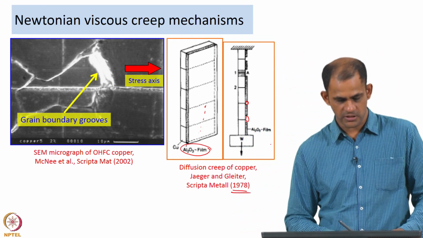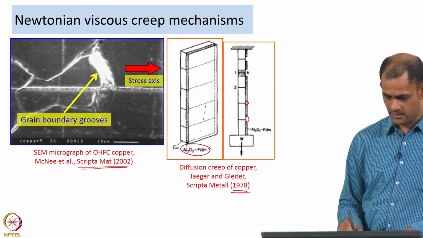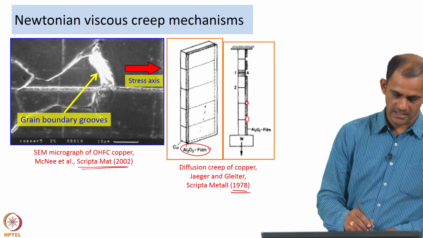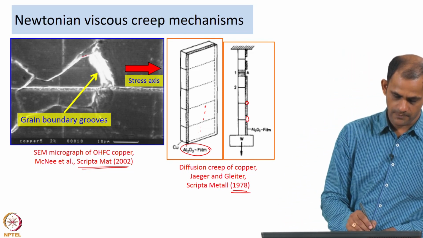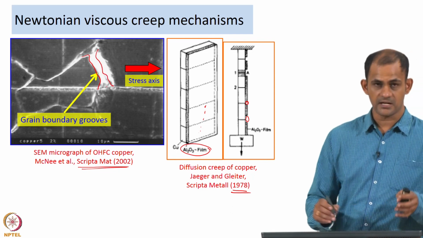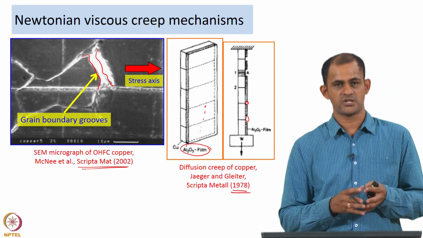Another set of microstructures that were reported in recent times was by McNee et al. in this journal. In this case you again see the grain boundaries have developed what the authors call grooves. There is a certain groove that is forming in the grain boundary, and that is because of plastic strain incompatibility.